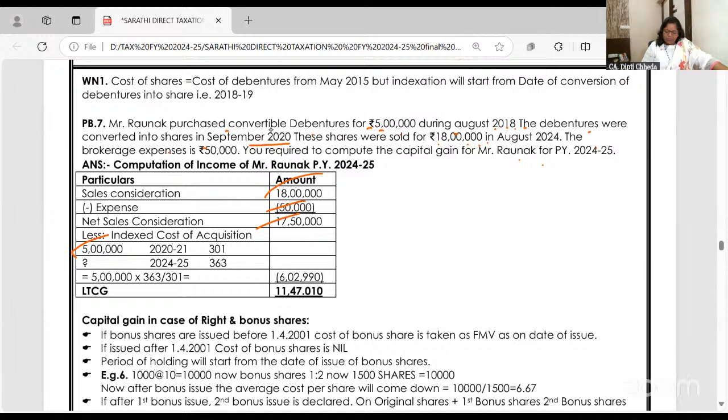It will start from 20 and 21. एक बार check कर लो. 24-25 तो it's 363. 20 and 21, 301 has become 363. So 5 lakh has become how much? Okay, right. Check. Did you follow?